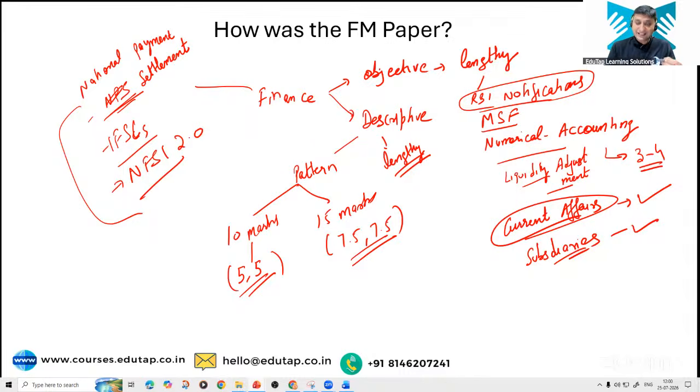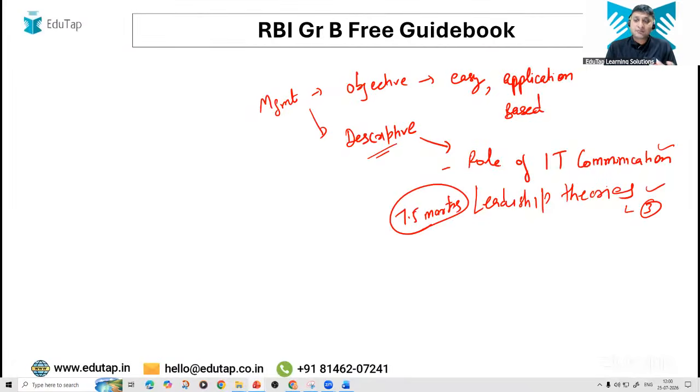So finance, as usual, is a bit difficult as compared to management this year also, and a bit lengthy also. Management objective was easy. Some questions were application based but still doable. Descriptive was very straightforward, though might be lengthy because in management descriptive also they broke down 10 markers and 15 markers into subparts of 5 marks and 7.5 marks respectively. But the question seems to be very straightforward, whatever 1-2 questions we have as of now.